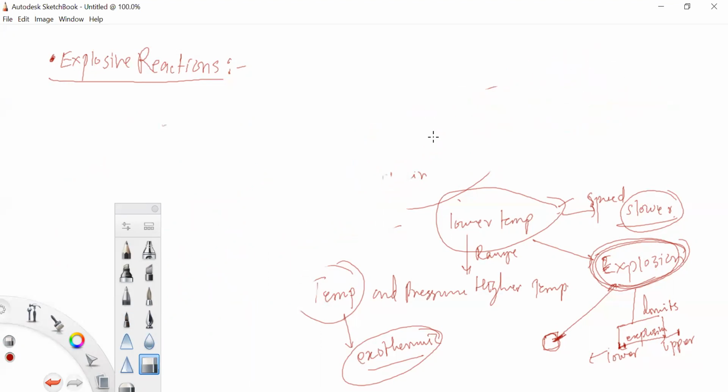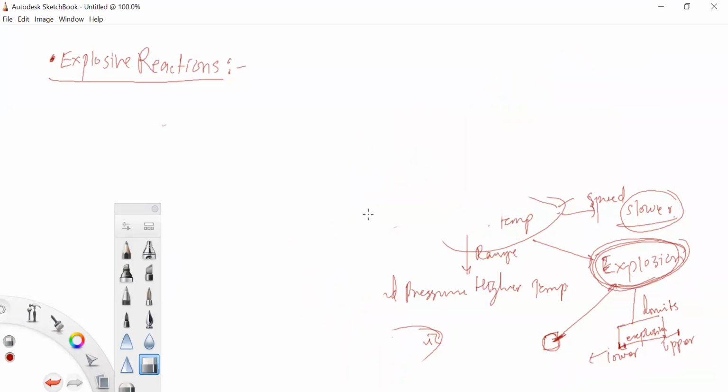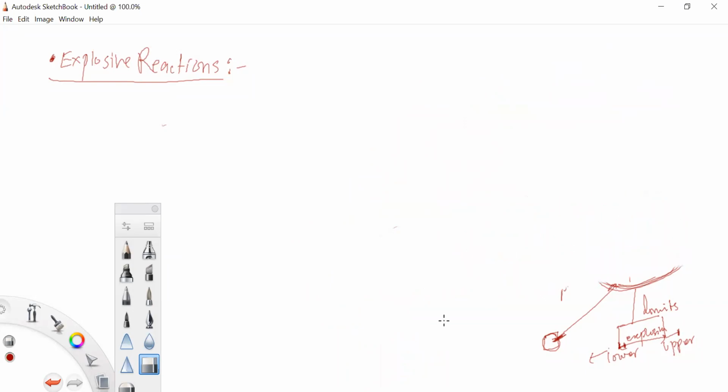With this example, your reaction proceeds with these two gaseous molecules at a measurable rate within these limits, that is the temperature limits,